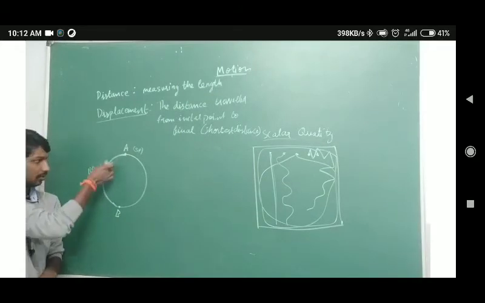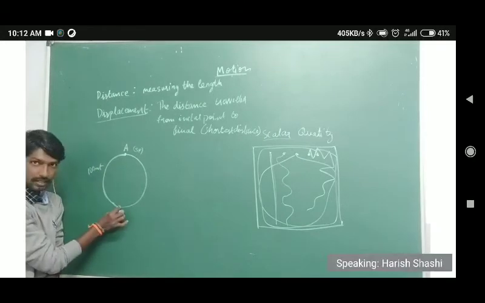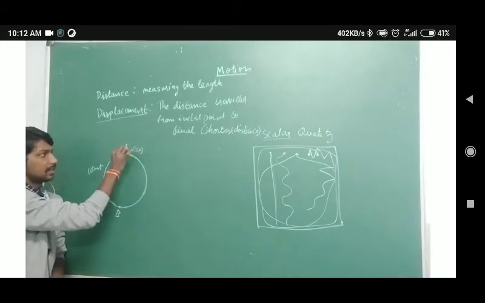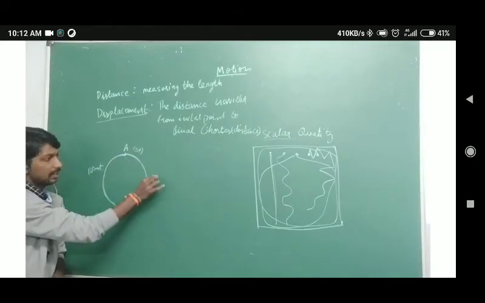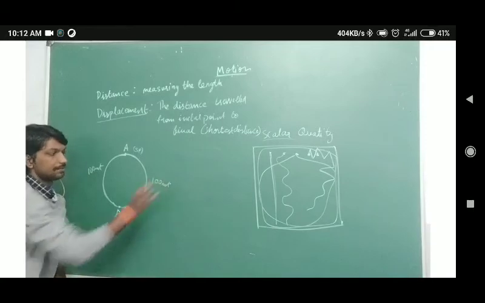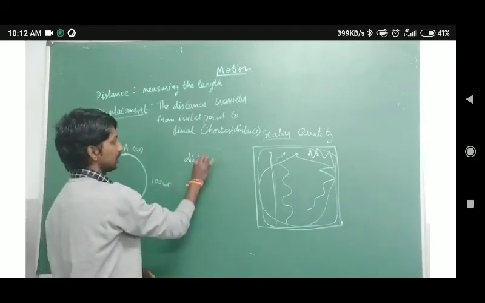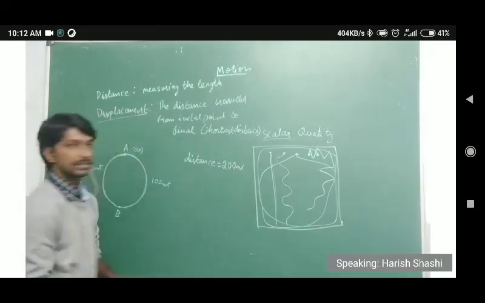The distance along this covers 100 meters. Again, it starts from B, travels like this, and reaches A. From B it travels to A, and again it covers 100 meters. So 100 meters. Now what is the distance? Of course, 100 plus 100, how much? It is 200. So distance, you can say it is 200 meters.